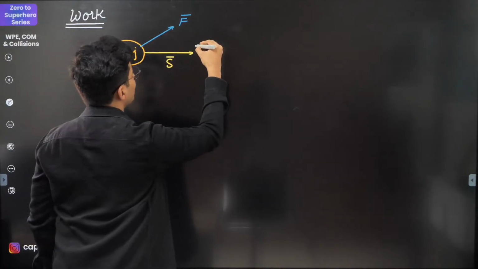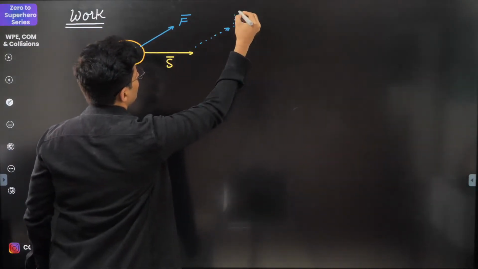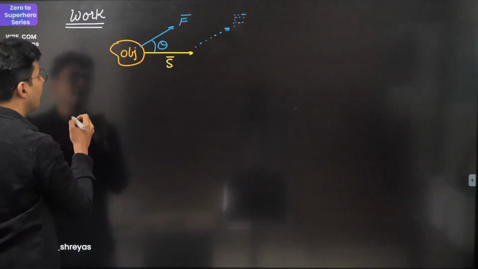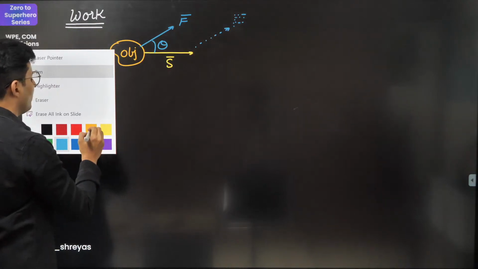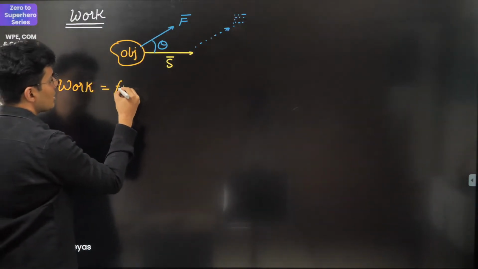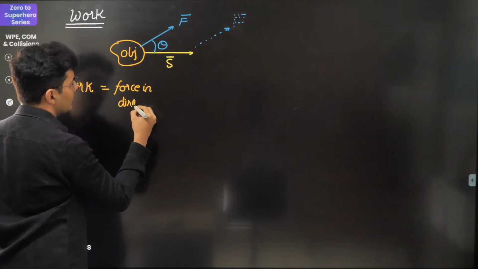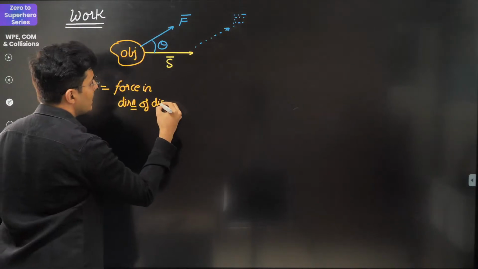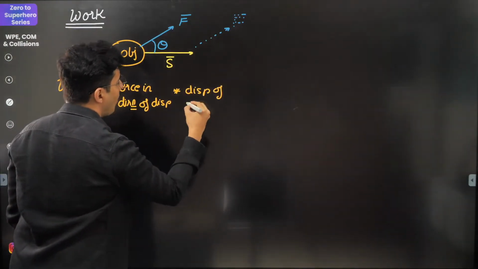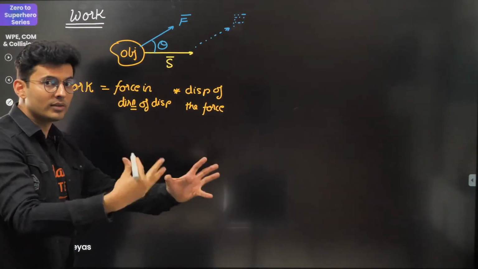As the object moves, you will see even the force moves along with it, and there is an angle theta between them. So the work done by that force is the force in the direction of displacement multiplied by the displacement of the force. That's very important, displacement of that force itself.